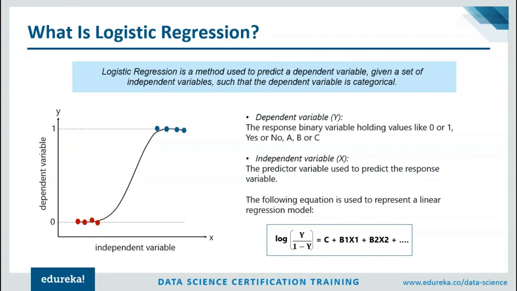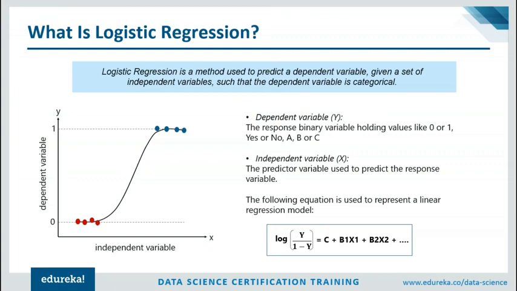Now, what do I mean by categorical variable? When I say categorical variable, I mean that the variable can hold values like 1 or 0, yes or no, and so on. So basically a binary type of variable. In logistic regression, the outcome is always categorical. So when the resultant outcome has only two possible values, it is always desirable to have a model that predicts the value as either 0 or 1, or as a probability score that ranges between 0 and 1.